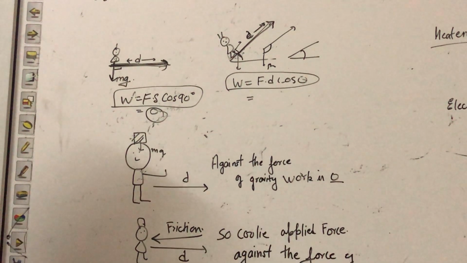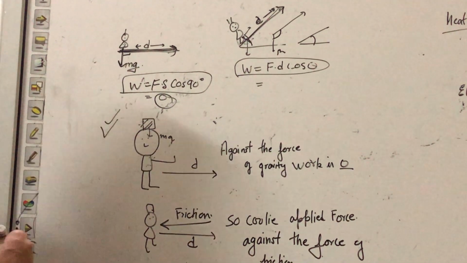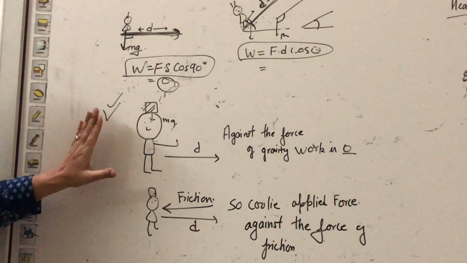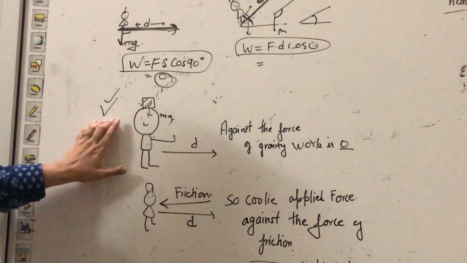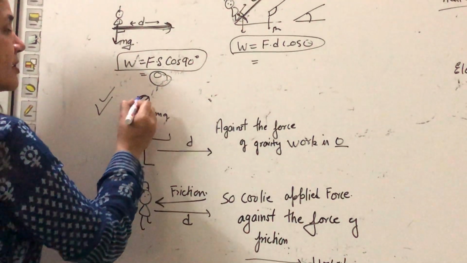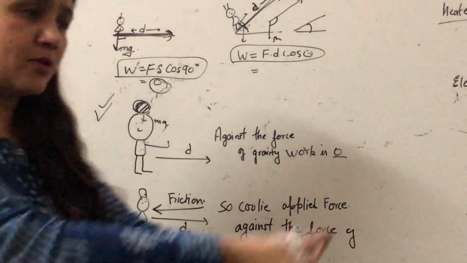So the second question is also very important and a little bit confusing. Suppose a coolie, and this is also a board examination question. A coolie who has some load is just moving.